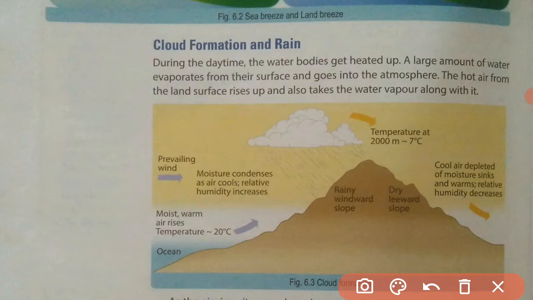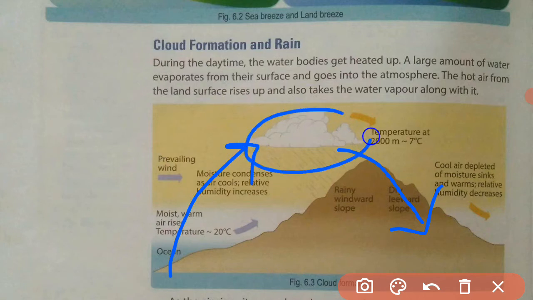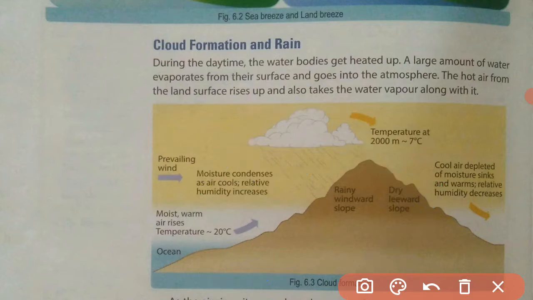When these water droplets in the cloud become heavier, then they start to fall down on the surface of the earth. That is called raining. So the water that goes up in the form of water vapor becomes cloud, then again comes down on the surface of the earth. That's how the balance of water is maintained on the surface of the earth.